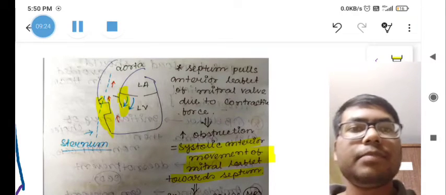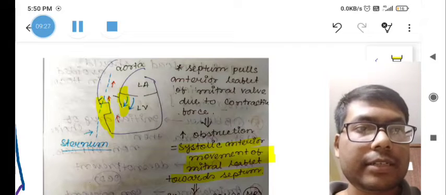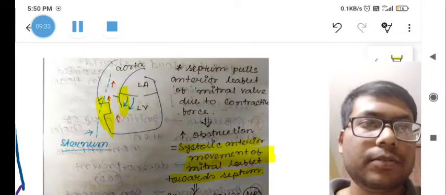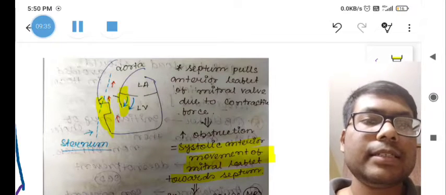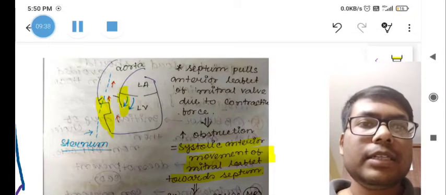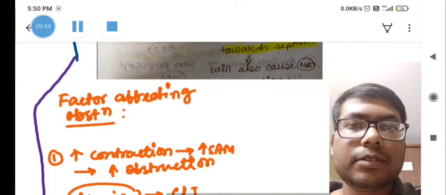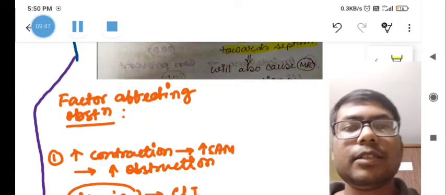So this is the concept: systolic anterior movement is specifically seen in case of HOCM. If this is mentioned in a question in your professional exams, NEET PG or INICET, that indicates HOCM. It is a clue in the question that systolic anterior movement of the mitral valve is present, and that causes mitral regurgitation.